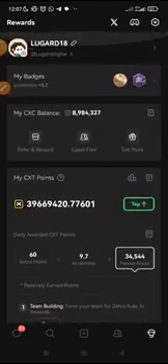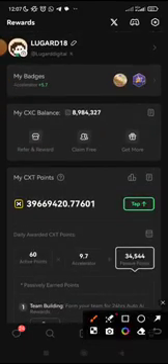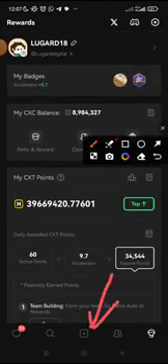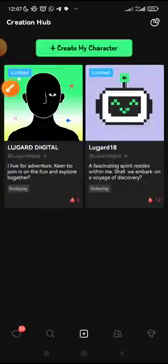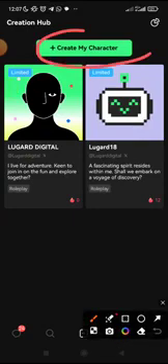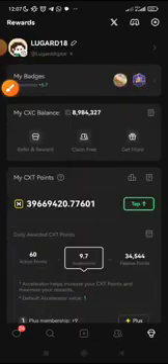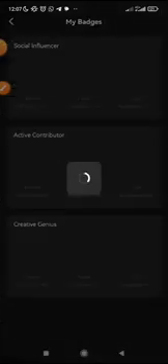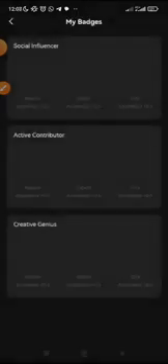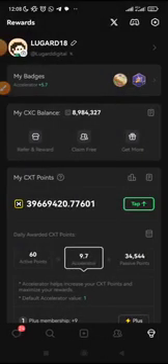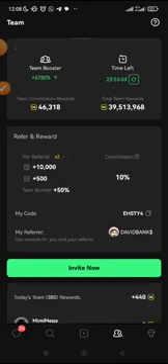Just do that. How do you create? If you click here to create character, you can create your own character. You can see this is my own. I have like 2. You can create your own. You can see create my character. You can create more and name it, and then you can be using it to chat. And that also helps you to earn more badges, like I've told you in the Creative Genius. In the Creative Genius, all these things are what you need to be doing daily.